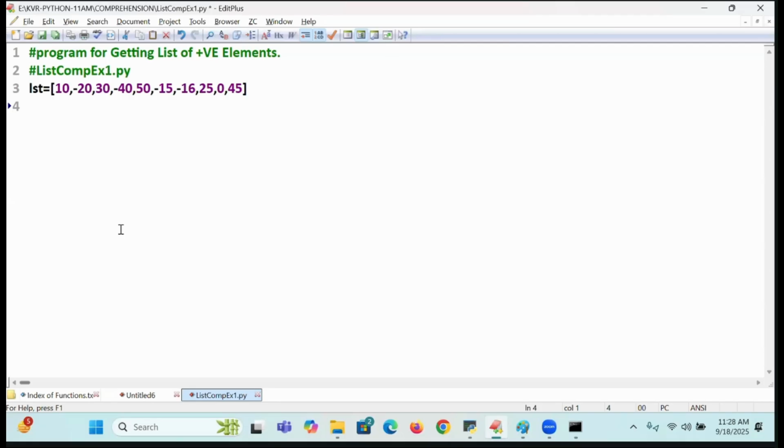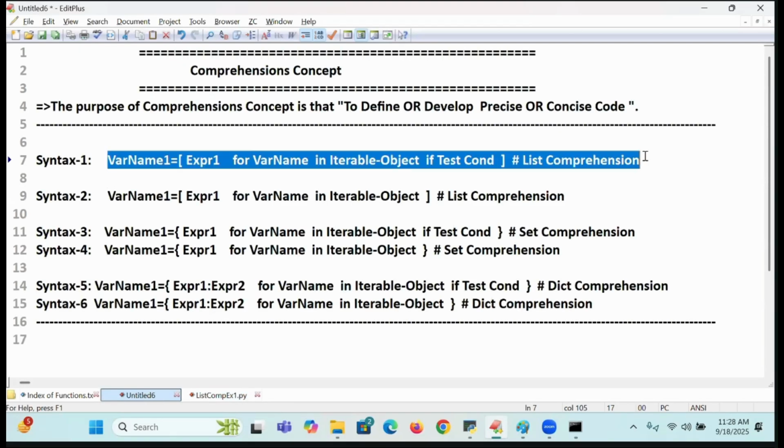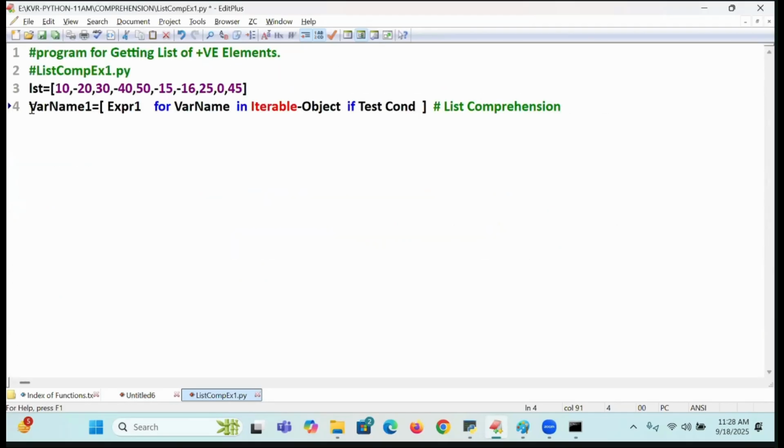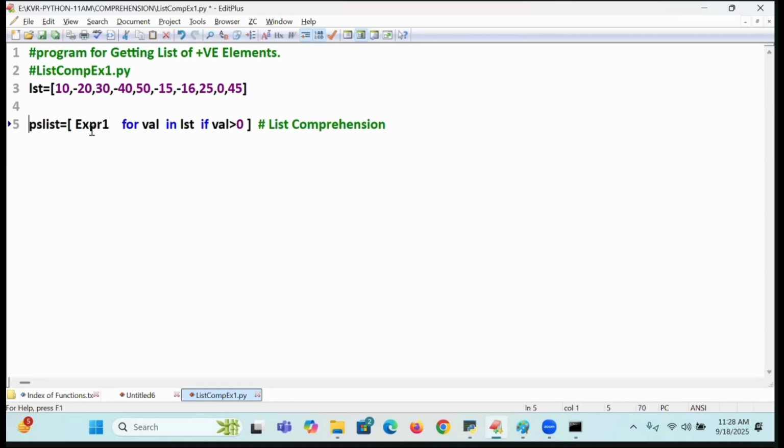Carry the syntax. Online students, carry the syntax. I am going to get it. Everything in this place. Variable name. What is my variable name? PS list is equal to. What is the variable name? Value. What is the iterable object here? LST. What is the condition? I already told you, value greater than 0. Come on, start with it. Here I will write value simply. Whatever value you have written, the same thing you are writing.